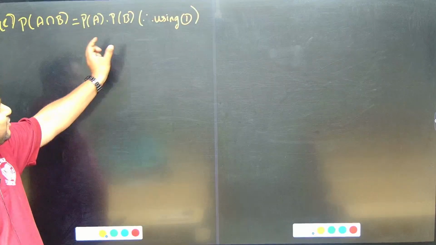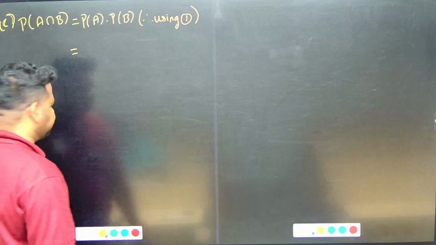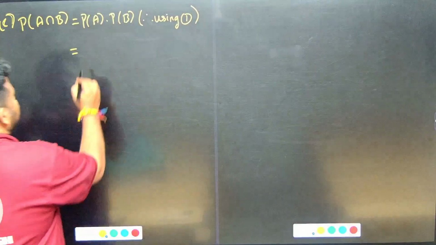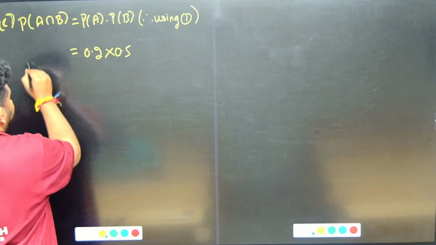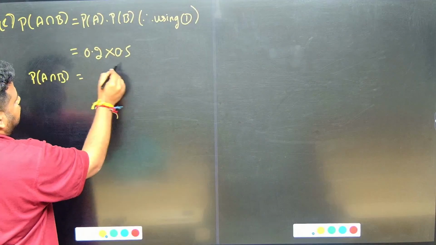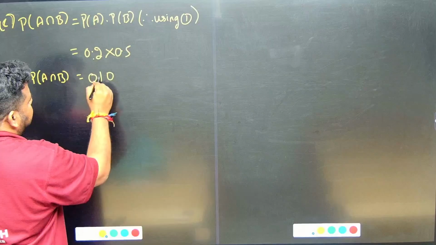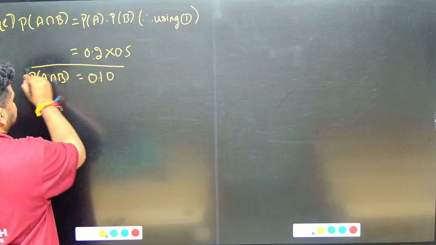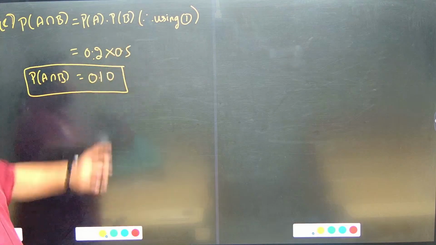So P of A into P of B. This will become P of A, what is the value? That is 0.2. P of B, what is the value? 0.5. So P of A intersection B will be equal to 0.5 into 0.2. 5 into 2 is 10, 2 decimal points, so this will become 0.10. P of A intersection B will be 0.10. Here also we have written the reason using 1.